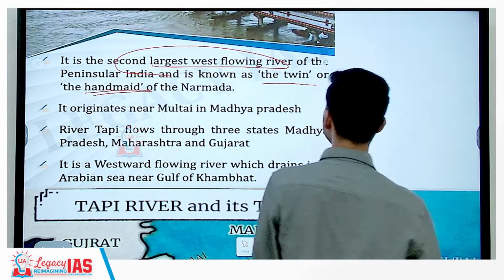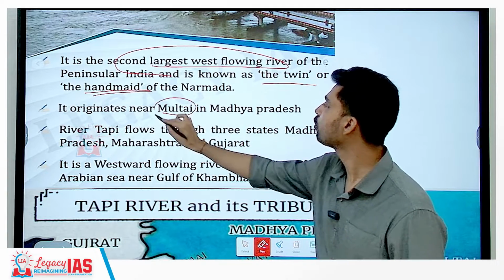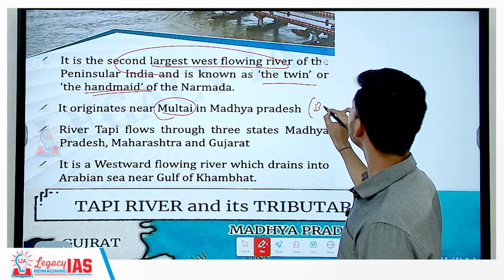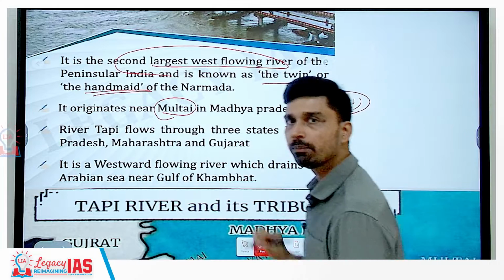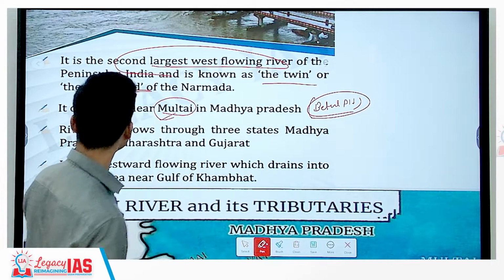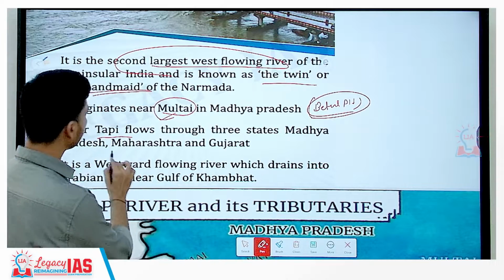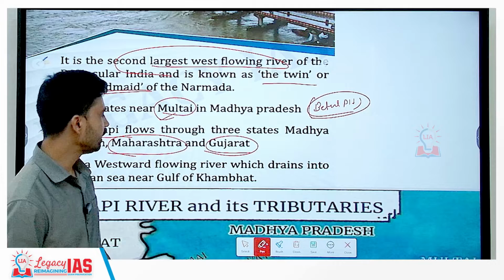The origin point of river Tapi lies in the Multai district of Madhya Pradesh. Actually, Multai tank is there. Multai tank is situated in the Betul plateau. So the Multai tank, Betul plateau, is the origin point of river Tapi. Then it flows through three states, originating from Madhya Pradesh, then flowing to the state of Maharashtra, and then further flowing to the state of Gujarat.